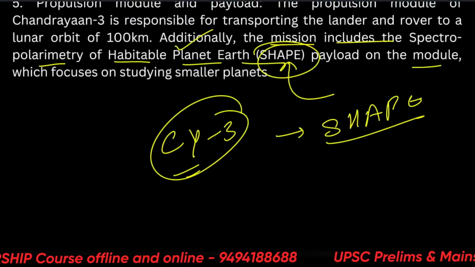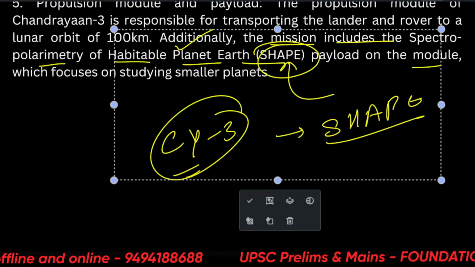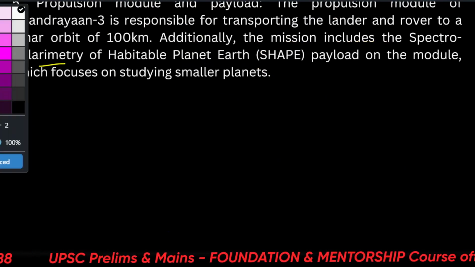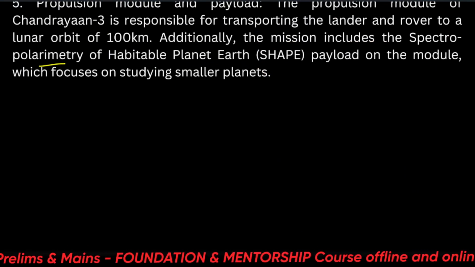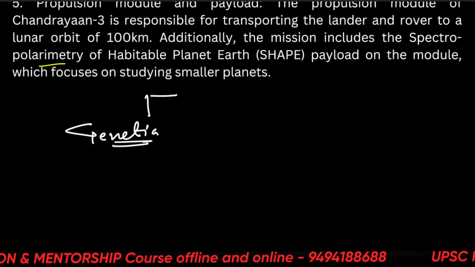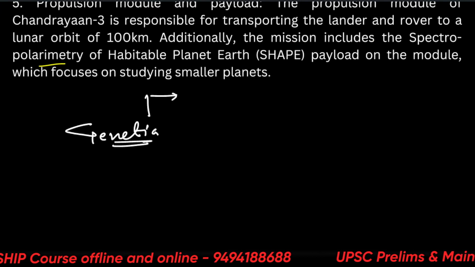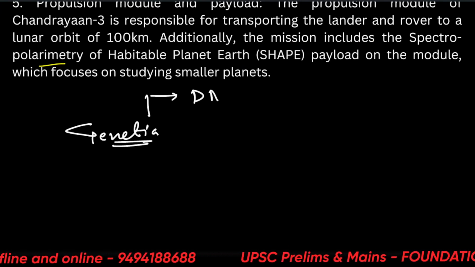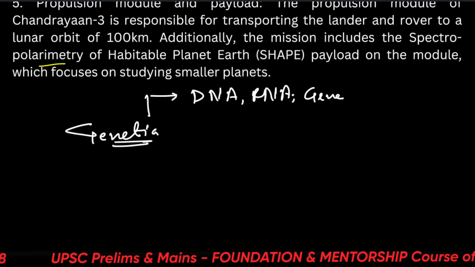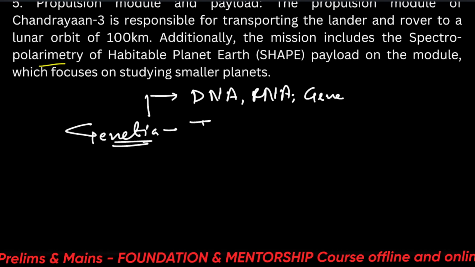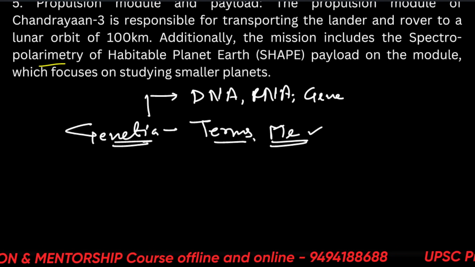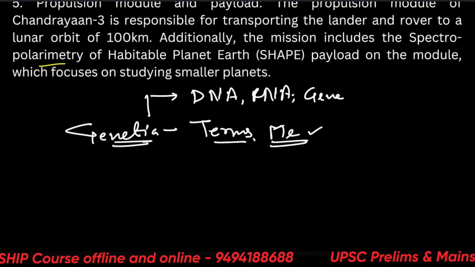Alright, let me explain here what things are very important for us to read and what we should never skip, especially. One thing is genetics. You should have a very basic idea of genetics. Basic idea means a little in-depth idea, as we are talking about UPSC. What is DNA? What is RNA? What is a gene? What are basic terms related to genetics? Who was Mendel? What did he do? In which plant did he conduct experiments?